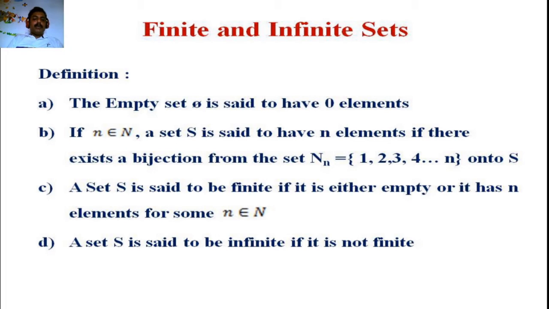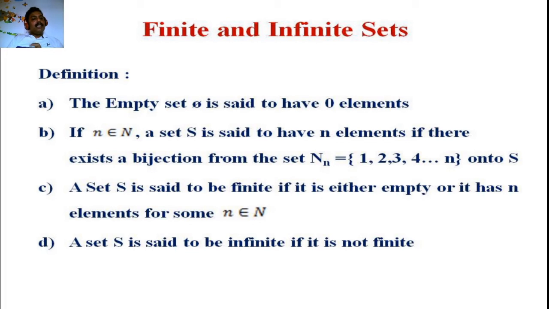Now we can come to the definition of a finite set. A set S is said to be finite if it is either empty or it has n elements for some n. To say it has n elements, we should be able to define a bijection from Nn onto S, or we can list the elements of S in order of the first n natural numbers. Then we can say that it is a finite set.